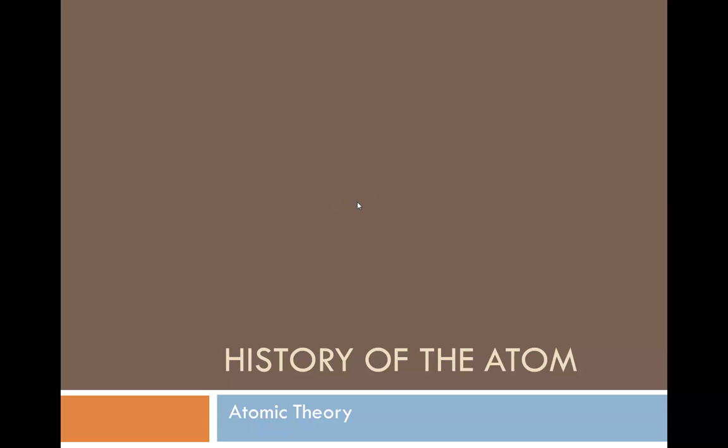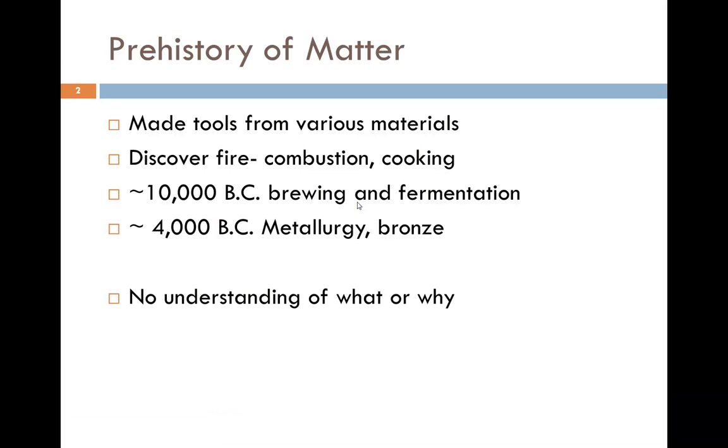In this tutorial, we'll be discussing the history of the atom, specifically the atomic theory. The prehistory of the atom, we were making tools from various materials, such as bones or stones. Then we discovered fire, which is combustion, and then we were able to start cooking. In approximately 10,000 BC, we started brewing and fermenting. And around 4,000 BC, we started metallurgy and making bronze. We didn't really know what was happening or why it was happening. We just knew that it was helping us.